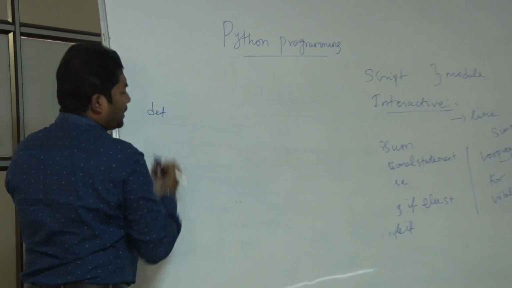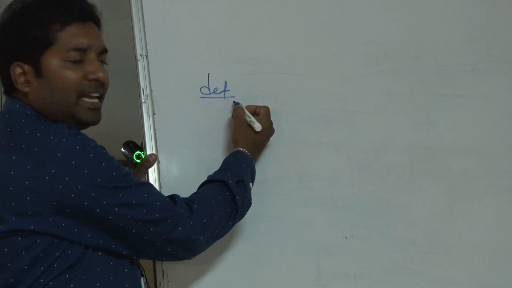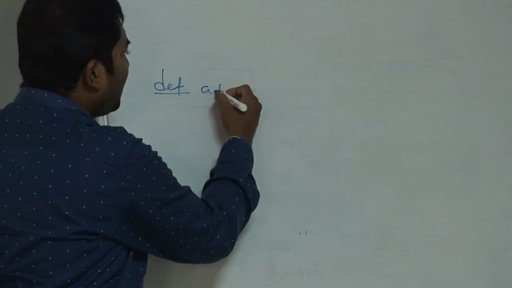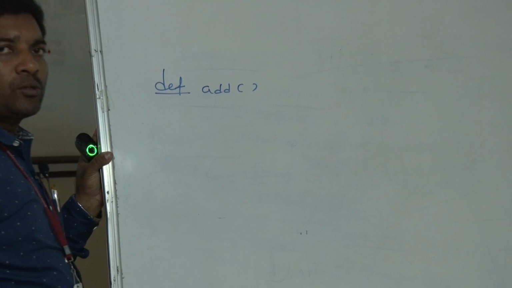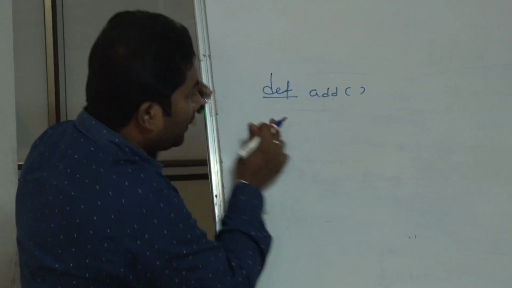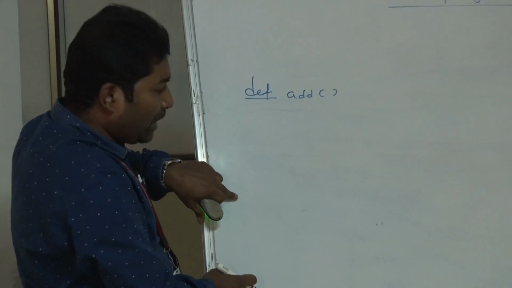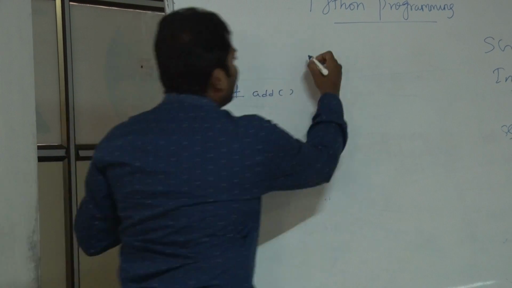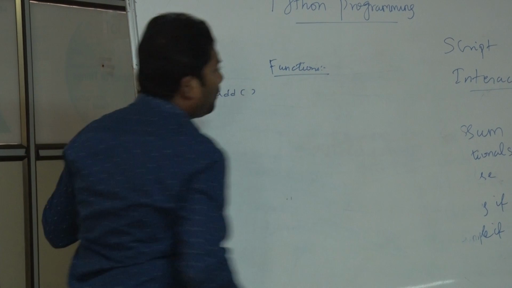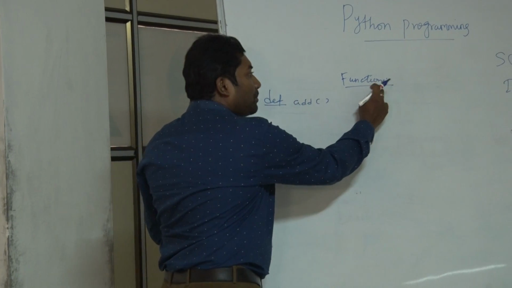A Python function is nothing but, you have to give a keyword def, that is define. Then the function name you want to give. The function name is add. For example, I am going to add 2 numbers using this function. Before that, we have to write the function definition in the first part, and second, we have to write the main part of the program. As far as Python functions are concerned, this function is a categorized function, you all know that.